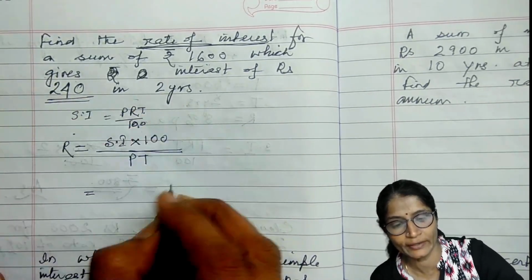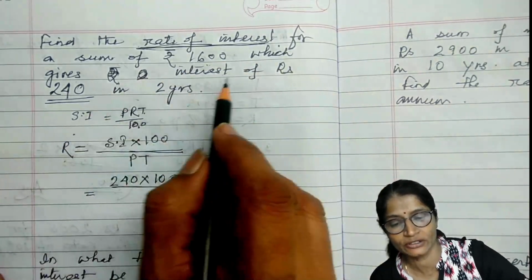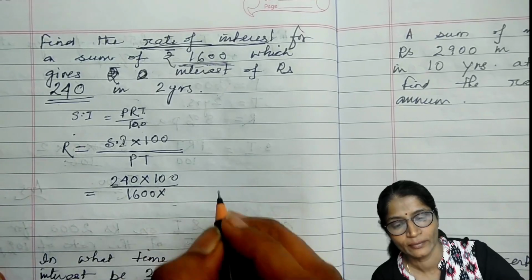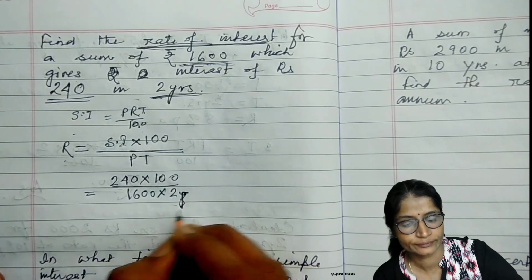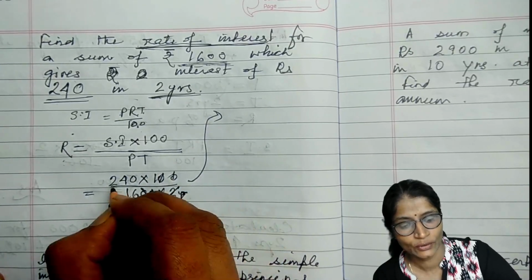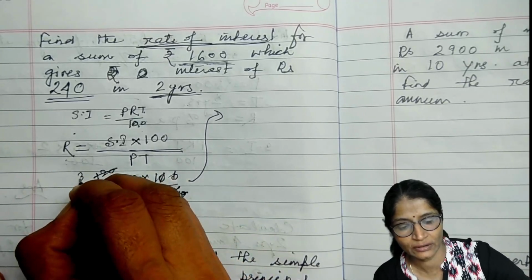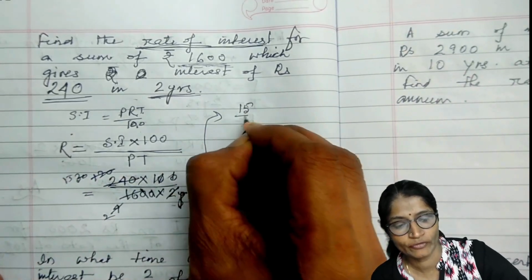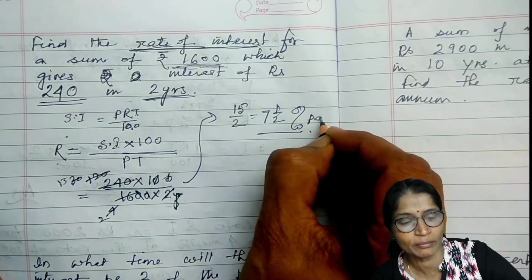So that is equal to SI, which is 240, so 240 into 100. Principal is how much? Here the principal is 1600, into time, which is given to you as 2 years. When you calculate it, this will be cancelled, giving 15 divided by 2. 15 by 2 is 7.5%. So the rate of interest is 7.5% per annum.